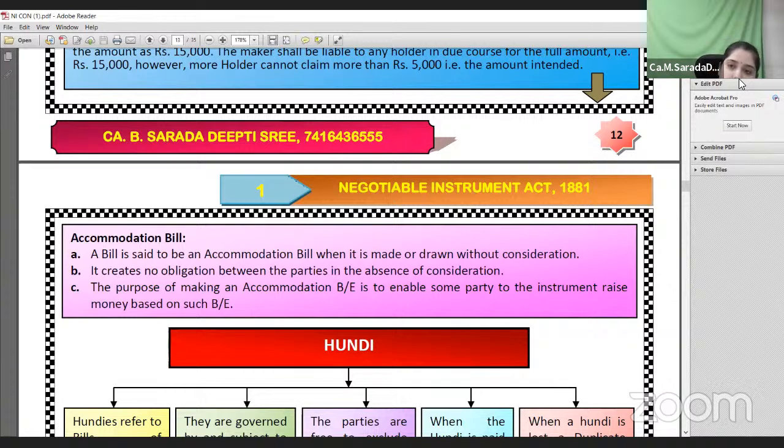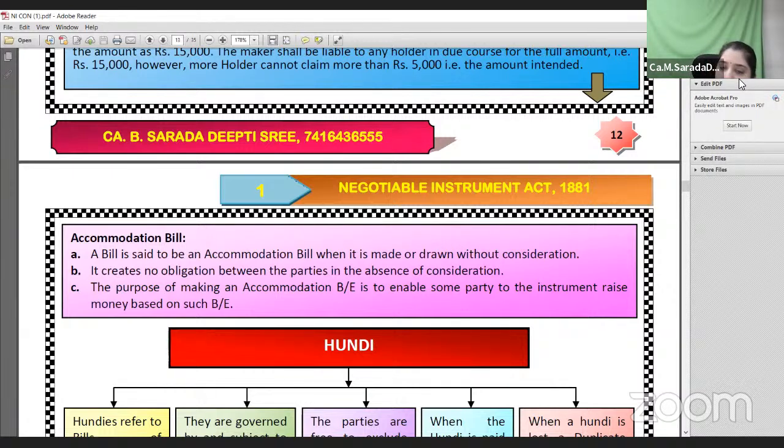Who is creating a fictitious bill here? The drawer is creating a fictitious bill to help his friend raise the amount he needs for business purposes. So here, a fictitious bill of 5 lakh rupees has been prepared by the seller, Mr. X, in favor of his friend, Mr. Y. Now this instrument is signed by Mr. Y, and later on, Y can use this bill for raising his funds or for borrowing a loan either from financial institutions like banks, or he can endorse this instrument to another party or financially sound person, who gives some consideration to Mr. Y.